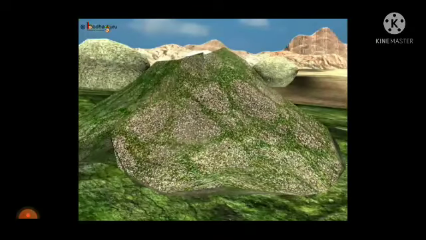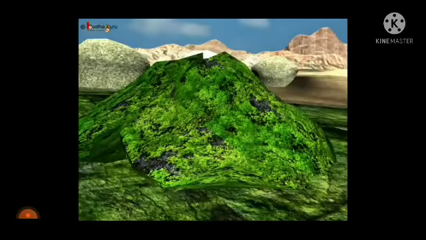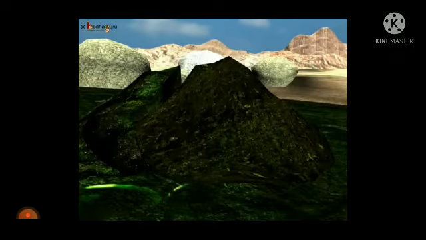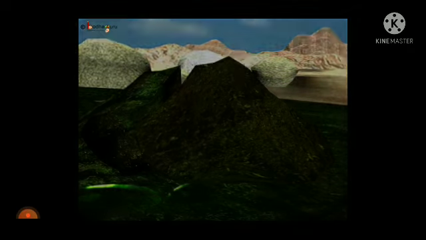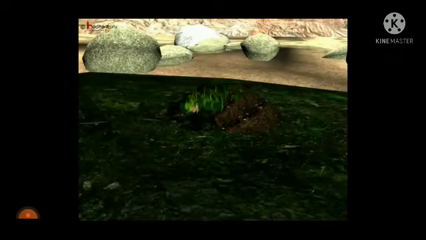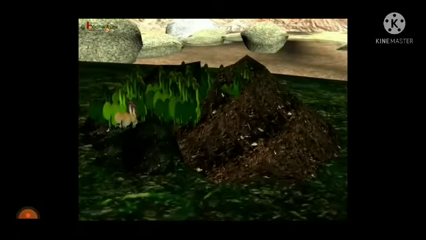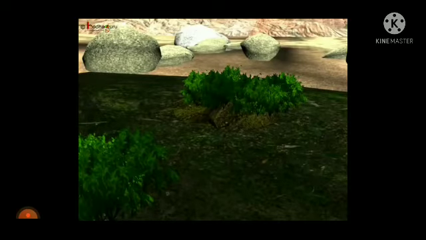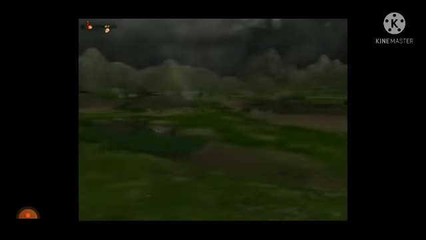Different places have different colored soil. It depends on the conditions of the place, the environment. So the soils of all places are not the same.